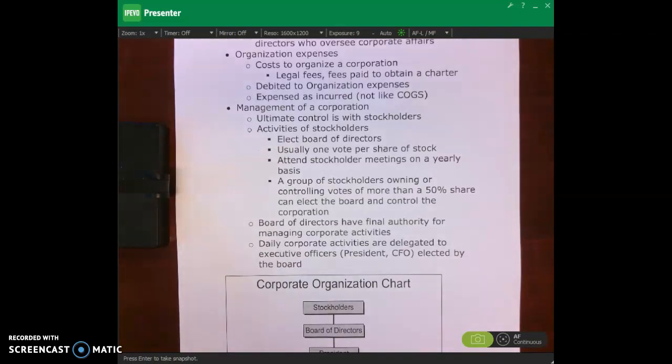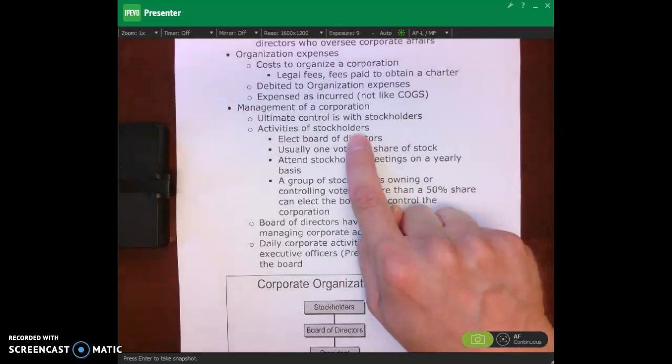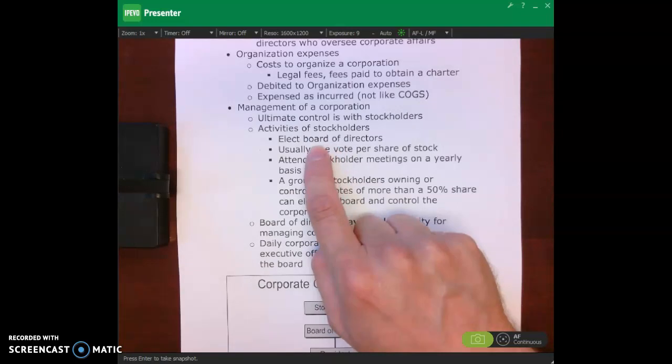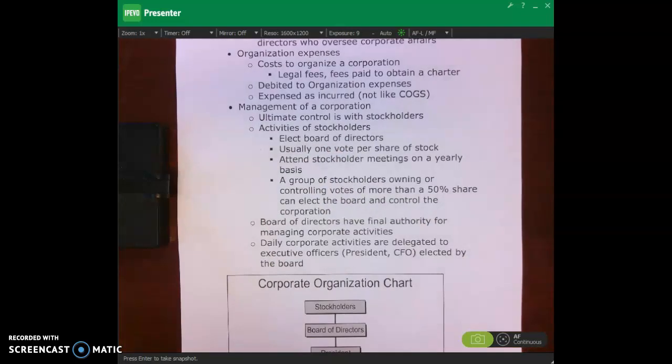Okay, the ultimate control is with the stockholders. Now, why do I say that? Because the stockholders typically get one vote per share of stock. So they can then elect their own board of directors. Then the board of directors has the final say in how the corporation is run, and some major initiatives done by the corporation have to be approved by the board of directors.